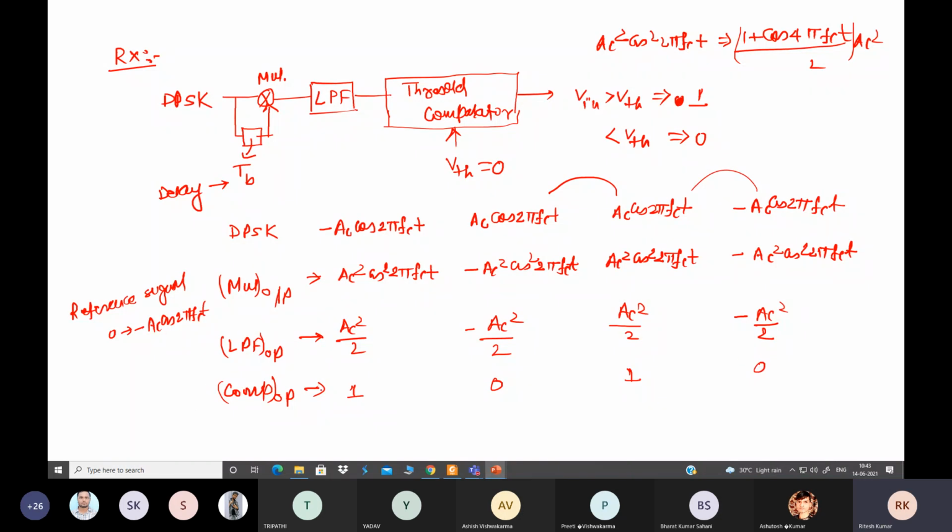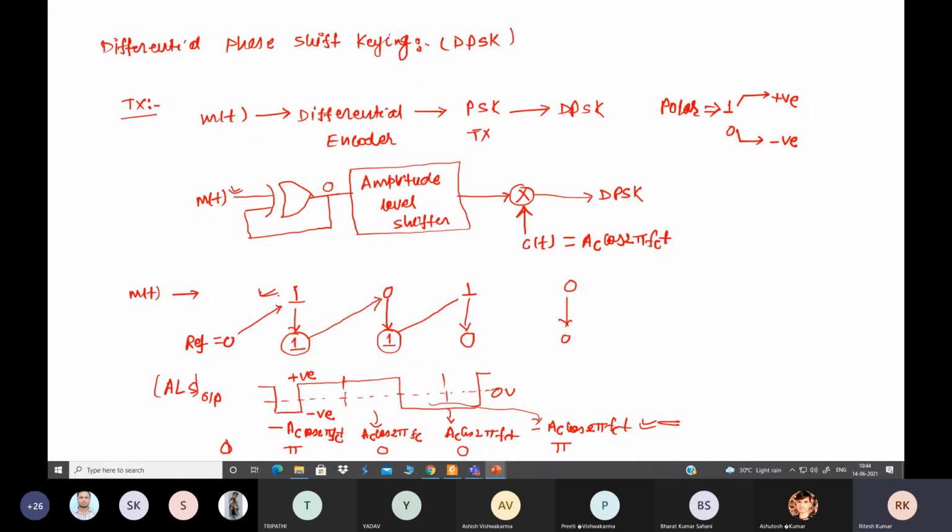This is what the comparator outputs, and finally we get the recovered signal. So what is our recovered signal here? 1 0 1 0, and what we have transmitted, see this, we have also transmitted 1 0 1 0. So we are getting the same signal.